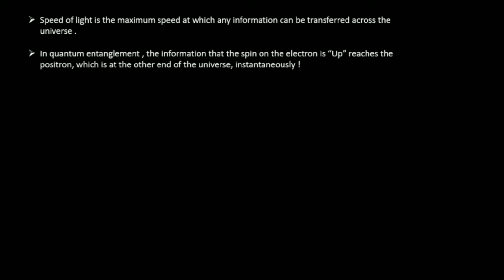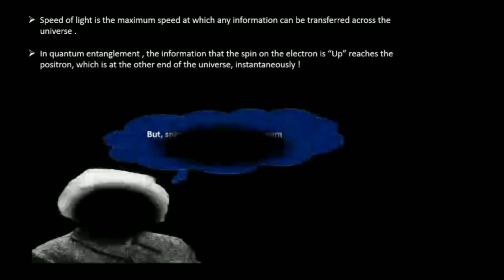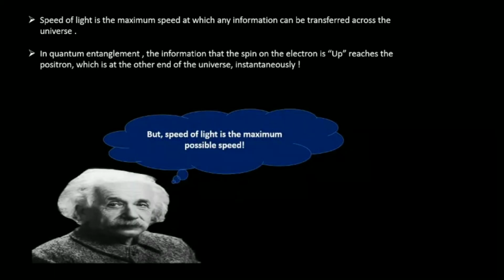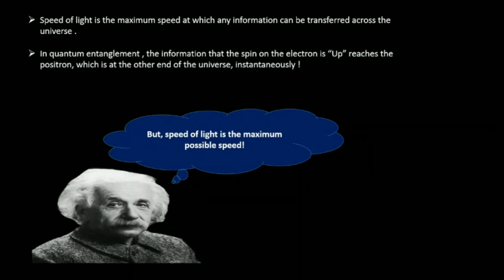This phenomenon in which the spin on the positron changes instantaneously is called quantum entanglement. Now, reportedly, Albert Einstein was very disturbed with this phenomenon because it was his law, the special theory of relativity, which stated that the maximum speed with which information can be transferred across the universe is the speed of light.